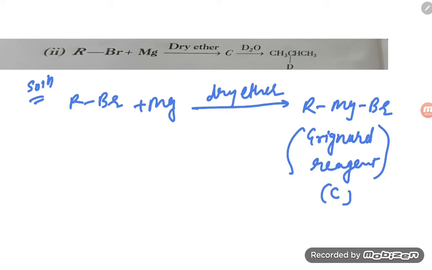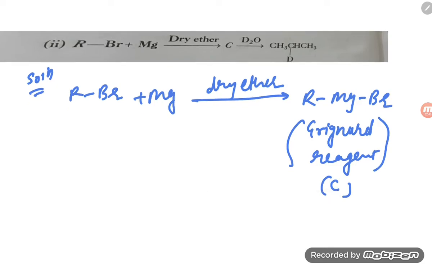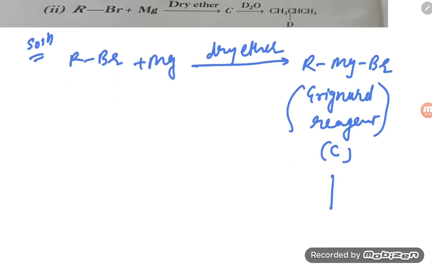Now this Grignard reagent RMgBr is reacting with D2O. D2O generally gives a replacement reaction. How will it give the replacement reaction?